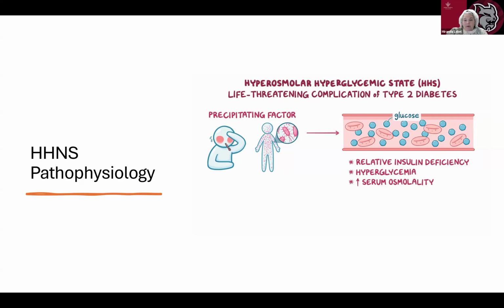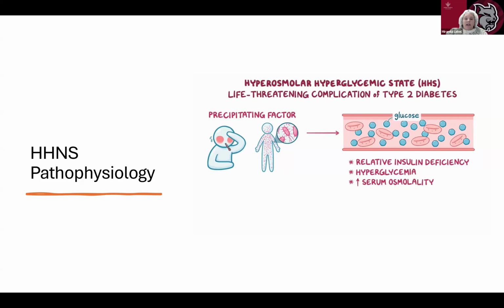Unlike diabetic ketoacidosis, which we're going to talk about, HHNS typically does not produce ketones because there is still some insulin in the body. This prevents fat breakdown, so ketones are not formed. Ketones are a result of the fat breakdown. We aren't going to have fat breakdown because we do have some insulin.